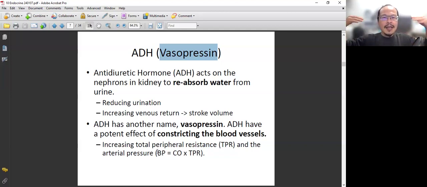It's because increased blood pressure for an acute situation or for survival is beneficial. You have good enough blood pressure to circulate the blood in the body and also provide the brain the blood supply, and it helps you to be alert, be acting quick. But nowadays we don't have that many threats, right? And keeping that kind of high blood pressure becomes detrimental to our body. And yeah, so that's that. ADH.